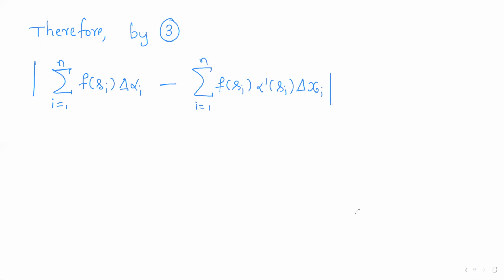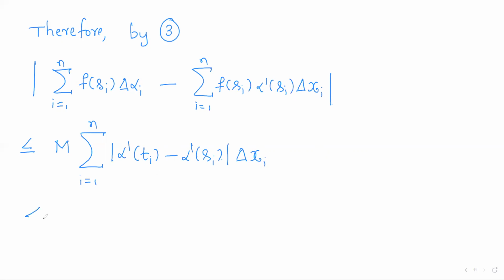So we showed that this is less than or equal to m into summation modulus of alpha dash of Ti minus alpha dash of Si into delta Xi, i running from 1 to n, but which we made less than epsilon. So this is less than m into epsilon.